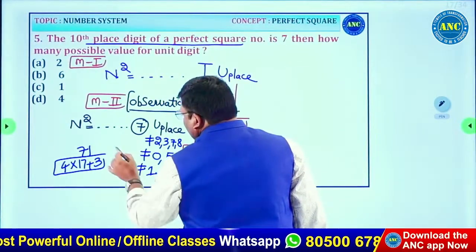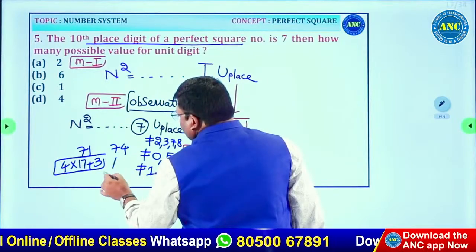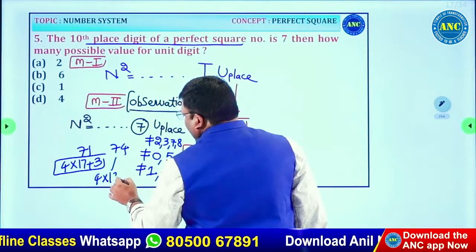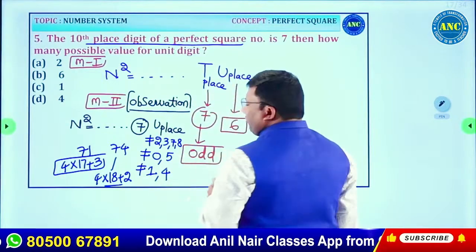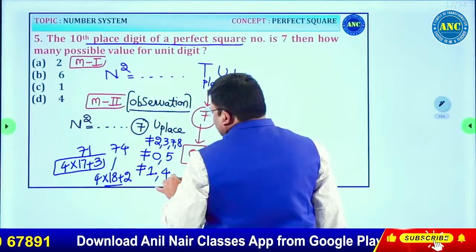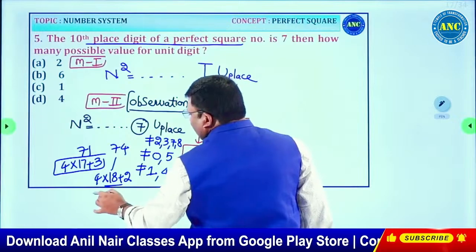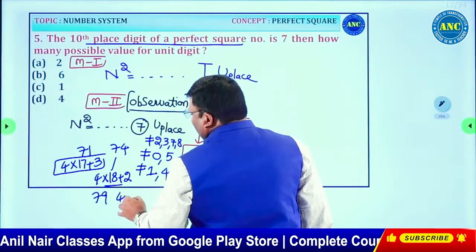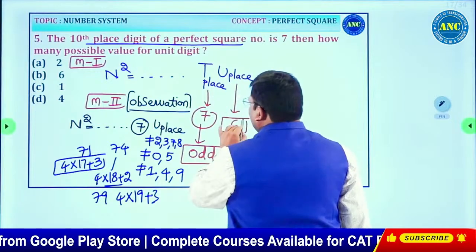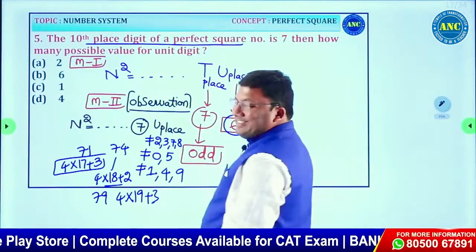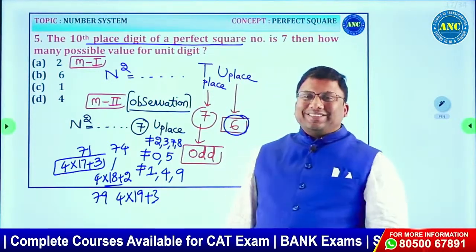Next one, 4. Can it be 4? 74 is 4 into 18, which is 72, plus 2. It is not possible. 0, 1, 2, 3, 4, 5. Next it is 6 and 9. Can it be 9? 79 is 4 into 19 plus 3. It is also not possible. So the only possibility is 6.